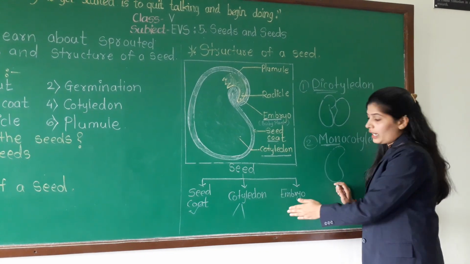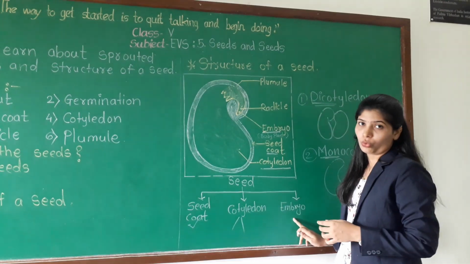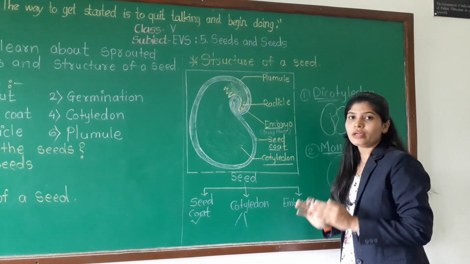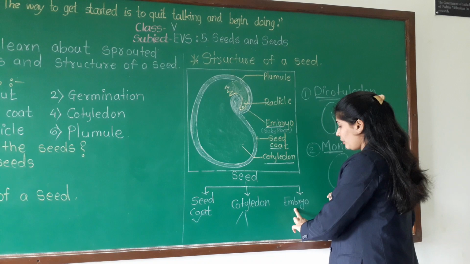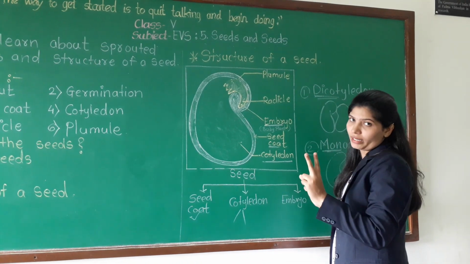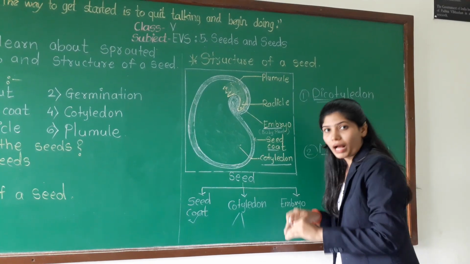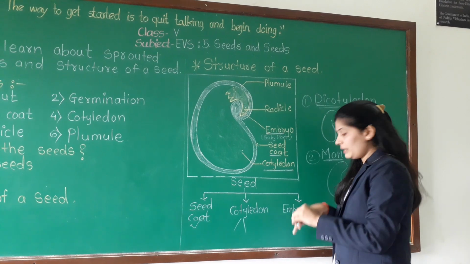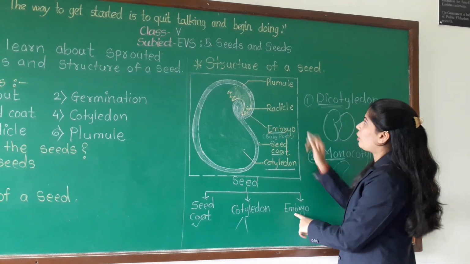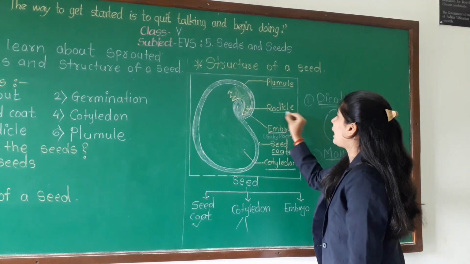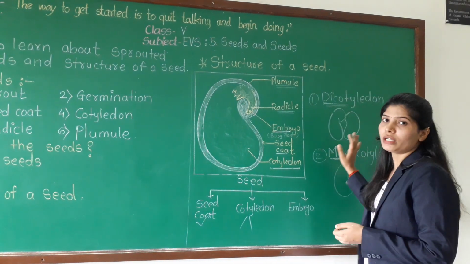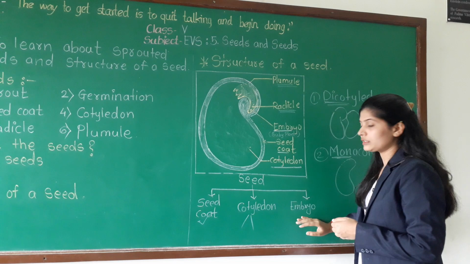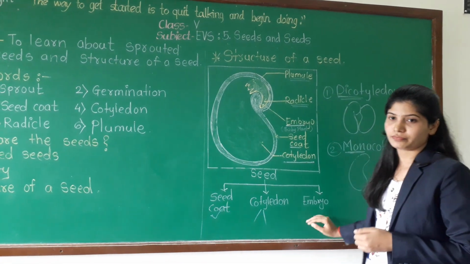And the last part is embryo. Embryo is an important part of the seed, as embryo contains two parts. Your embryo is made up of plumule and radicle. So we will see one diagram and then discuss embryo.